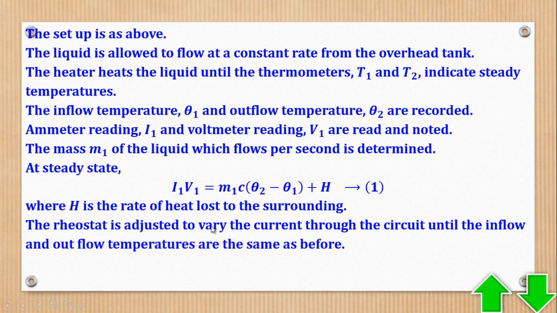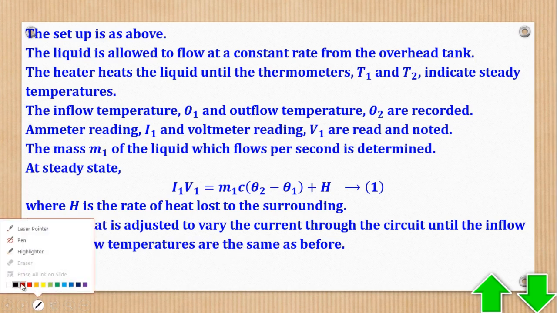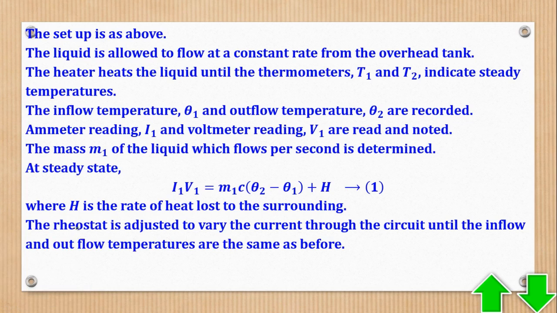The rheostat is adjusted to get a different current flowing through the circuit until the inflow and outflow temperatures are the same as before. For example, like we said, if the inflow is 30 and outflow is 60, it means that you again adjust and wait until you get 30 here and 60 there.